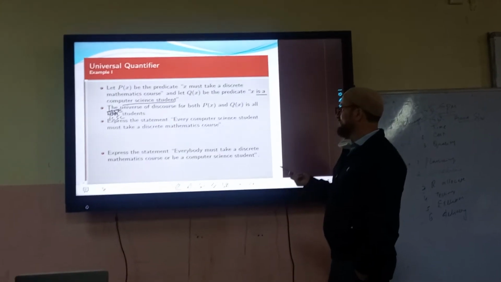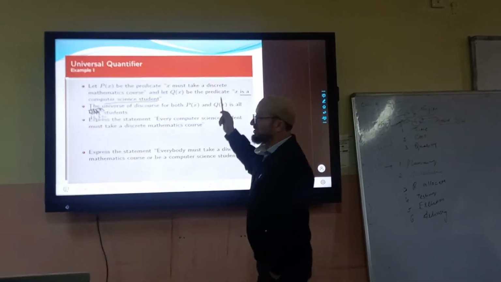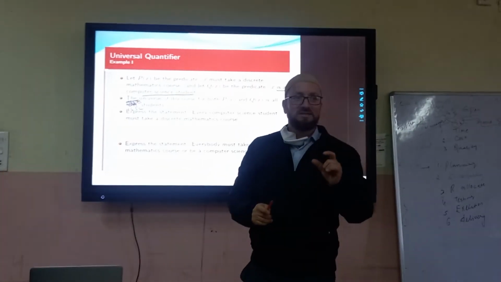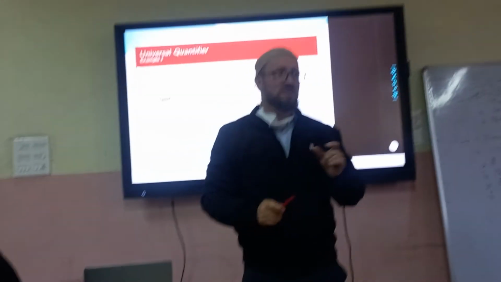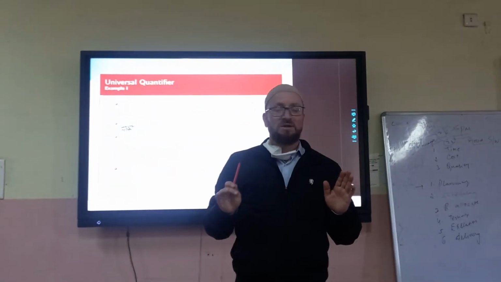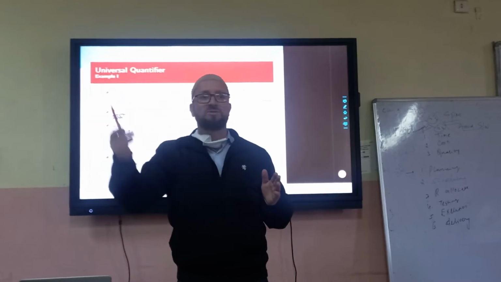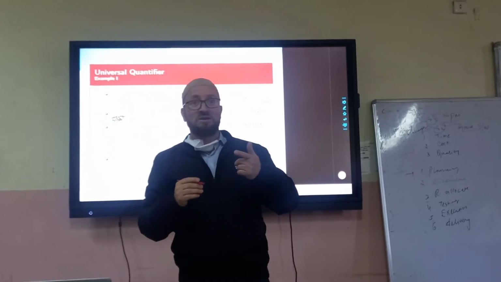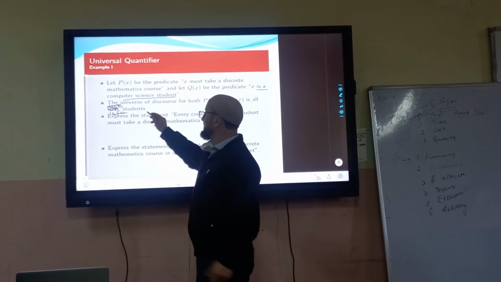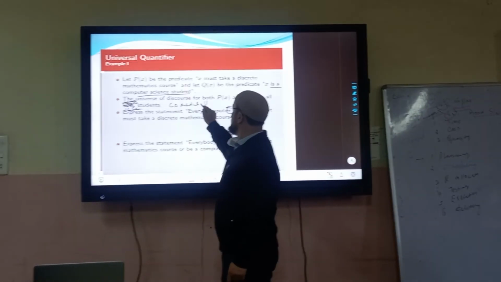For all. See, the first one was that X must take a discrete mathematics course. This is the first statement. Who is X? Any student of Islamic College of Science and Commerce, ICSC. But it should be only the computer application guy, not the other commerce students, because we have all the streams here. So X will not be the whole college, because that will include other students also. It should be the computer application department. Yes, this is my universal discourse.